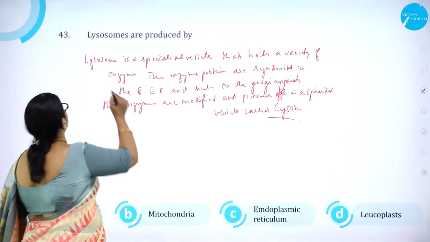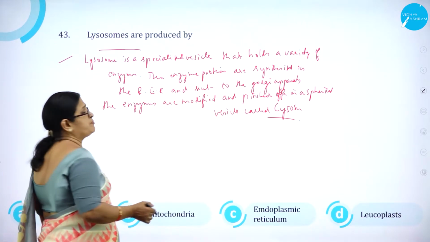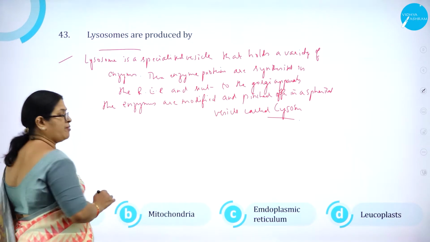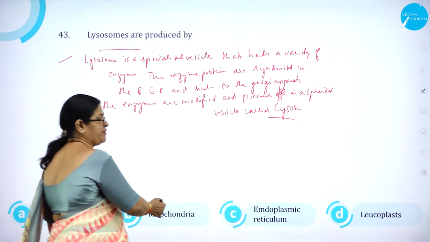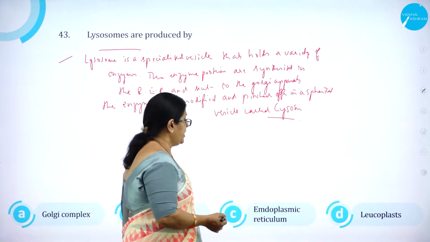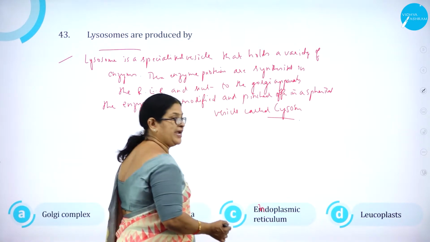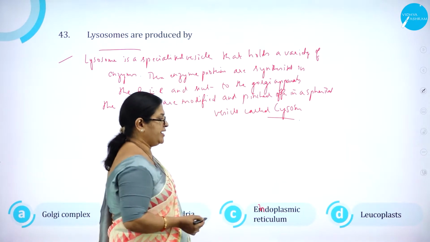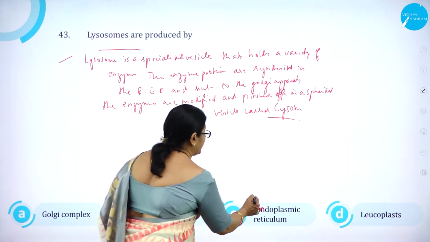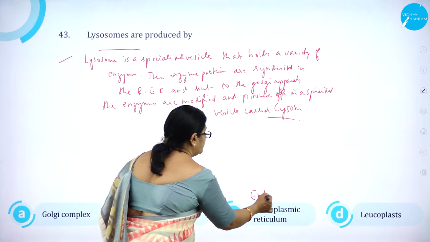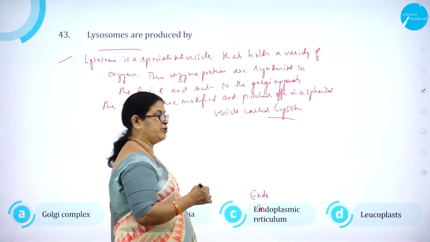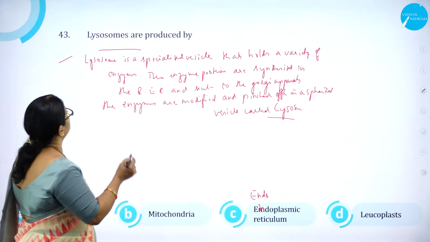Moving on to question number 43. Lysosomes are produced by Golgi complex, option A, option B, mitochondria, option C, endoplasmic reticulum, and D, leucoplast. This is endoplasmic reticulum.